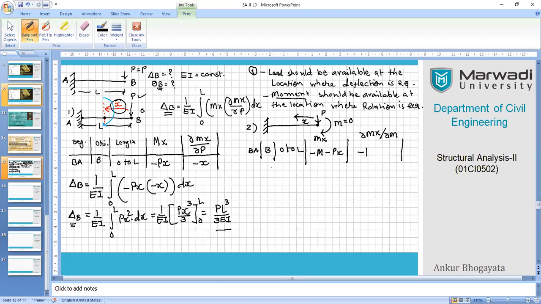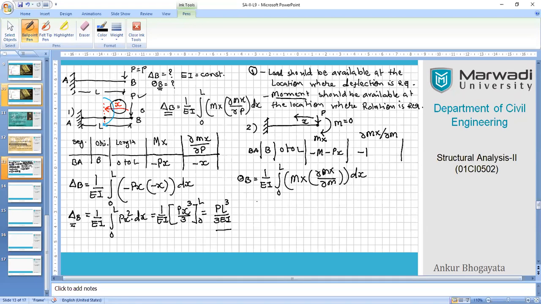This is a table which we have completed. So now let us put down the value: theta B equals 1 upon EI, integral 0 to L, then Mx into ∂Mx/∂M, and the bracket completes and it is dx.